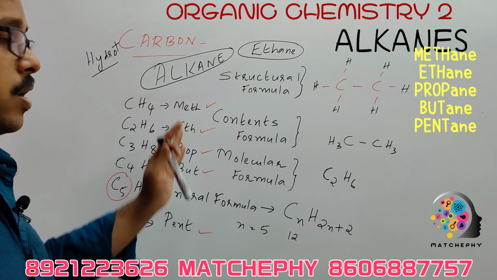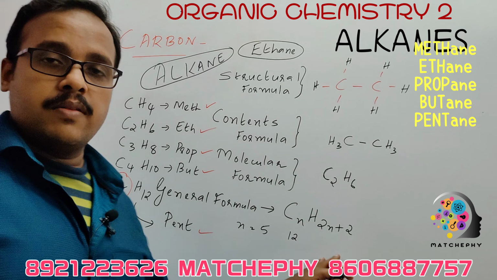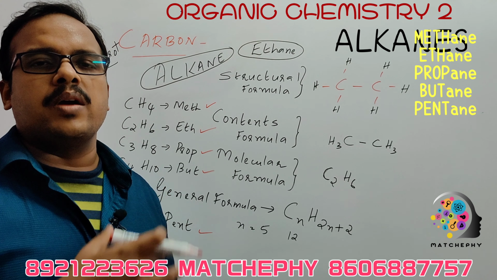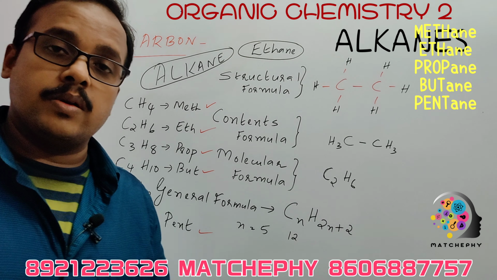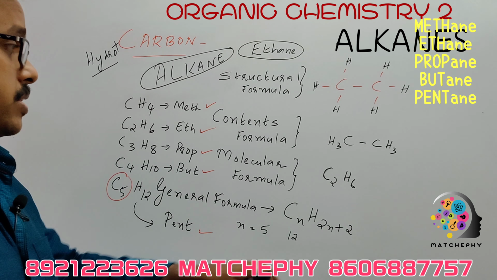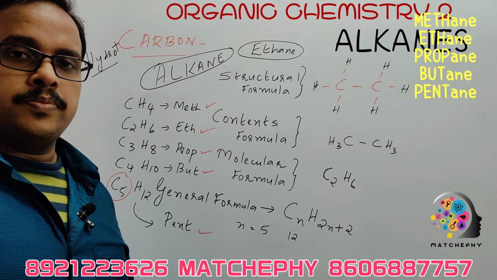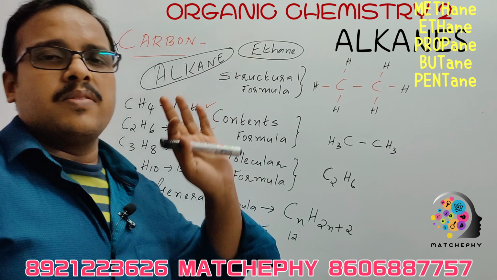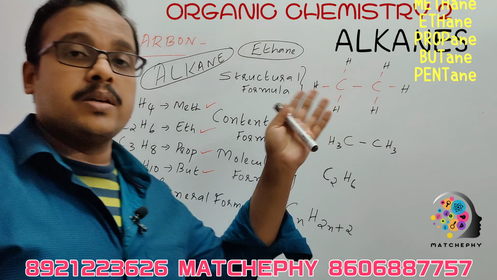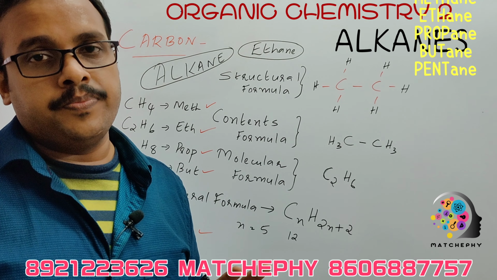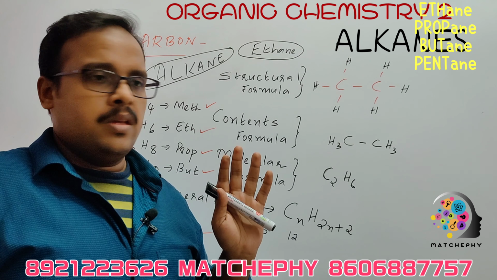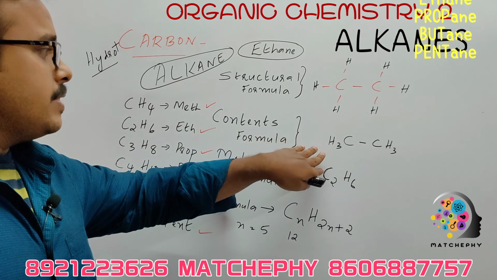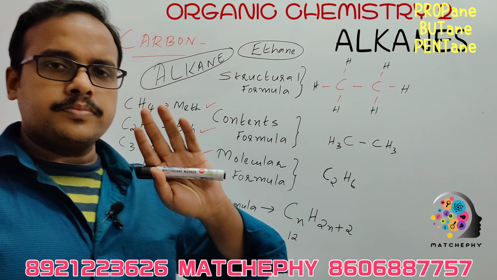So using these coining words along with the general formula, whichever name or whichever alkane is given, you can easily draw the structural formula from this, using just common sense about how the sharing of electrons takes place. Because only single covalent bonds are used, it is very, very easy to draw. So from the molecular general formula, we will get the structural formula, and then the condensed formula and molecular formula.